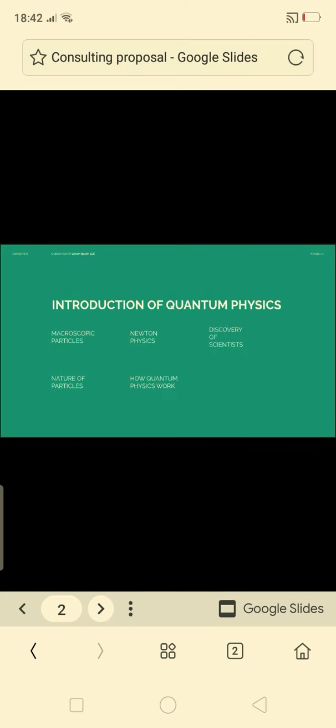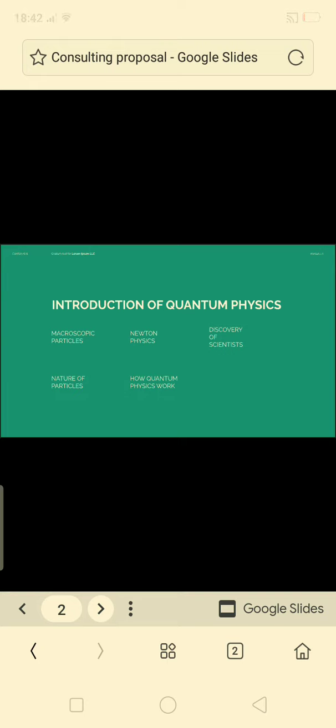What is quantum mechanics? Let's start. What is the introduction of quantum mechanics? We will discuss macroscopic particles, Newtonian physics, right? So before discussing quantum physics, we would first discuss classical and microscopic particles, and then we would go further and discuss the discovery of the physics, the nature of the particles we would study, and how quantum mechanics works.